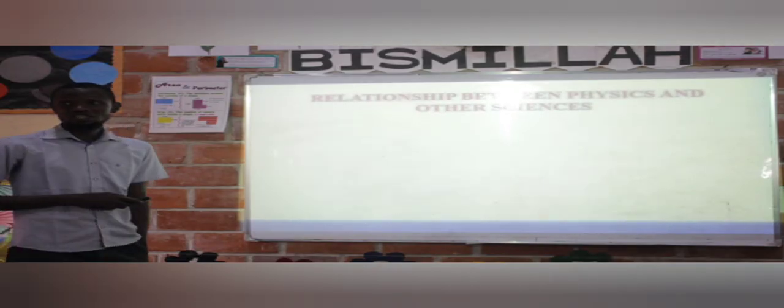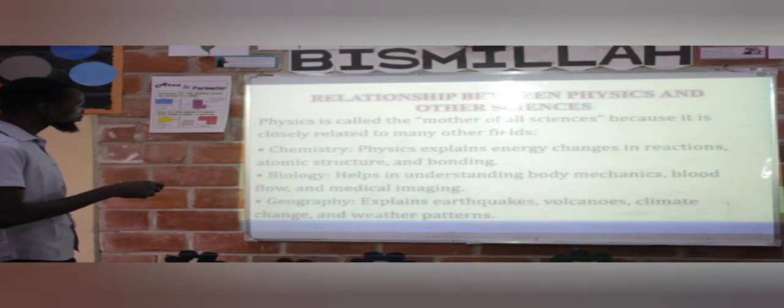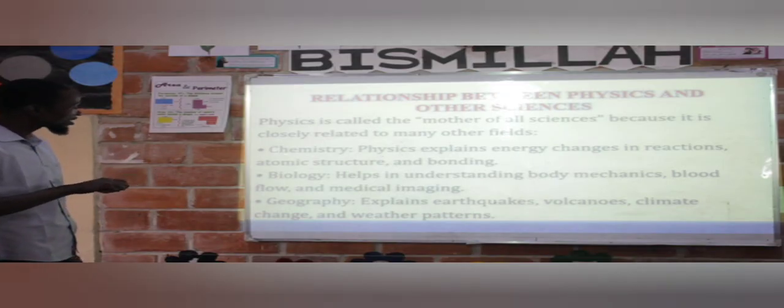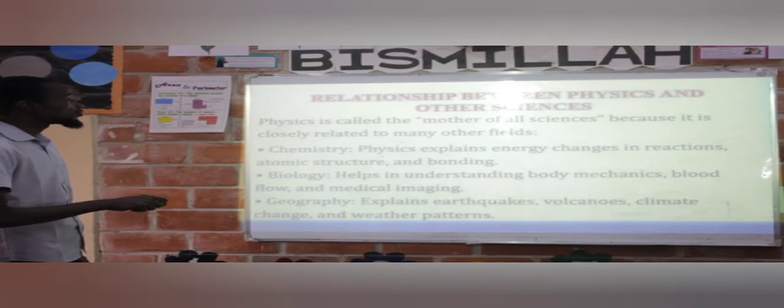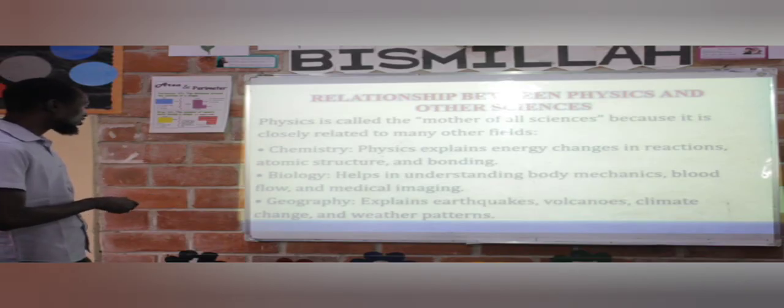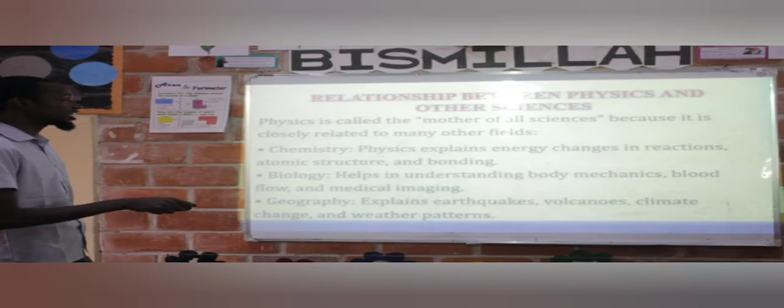Let's look at the relationship between physics and all the sciences. Quickly, let's take the first one. We're going to look at chemistry. What is the relationship between physics and chemistry? It says, physics explains energy changes in reaction, atomic structure, and bonding. This is physics. Now let's look at the second one. Second one says biology. It helps in understanding body dynamics, blood flow, and medical images.